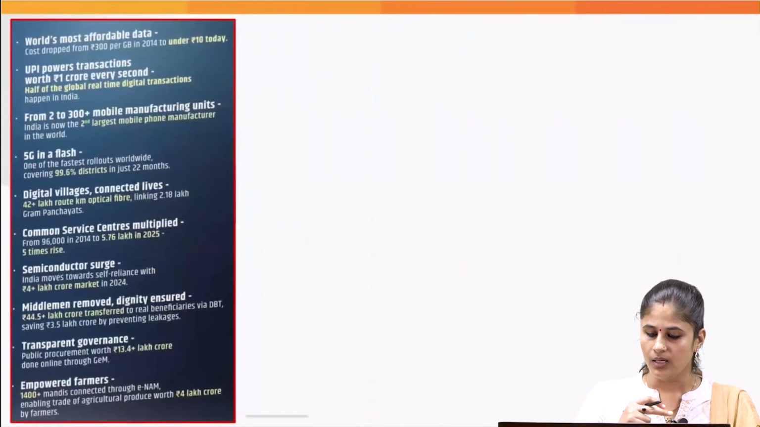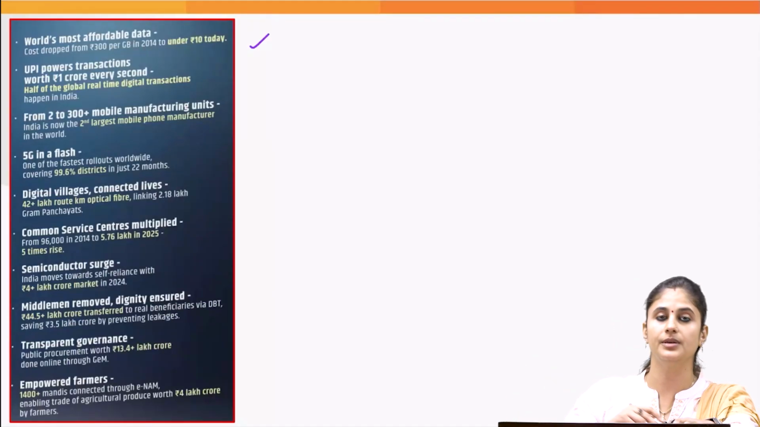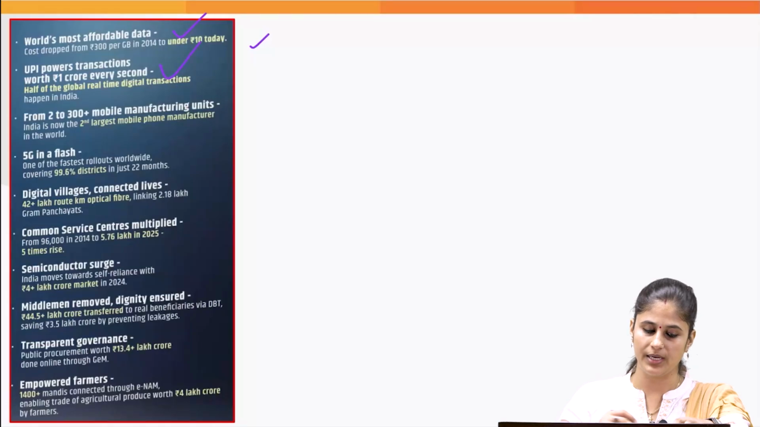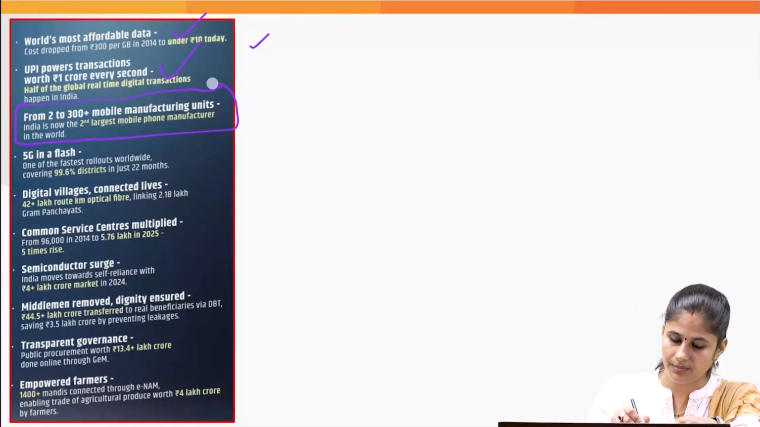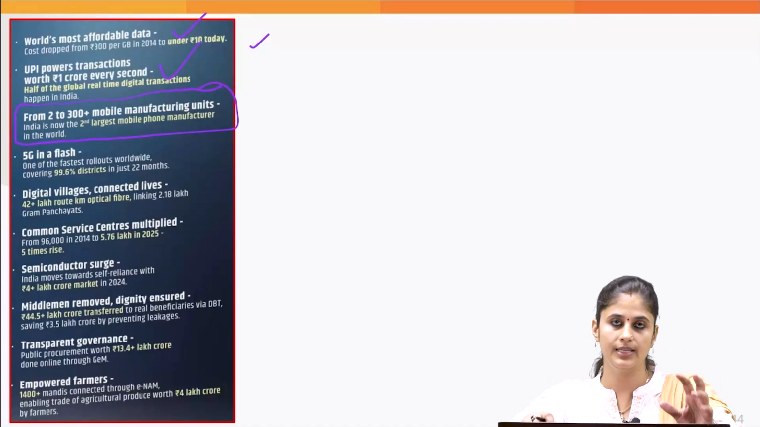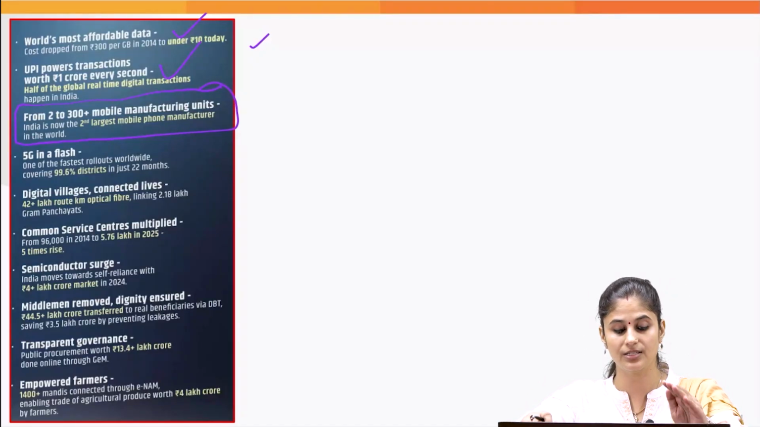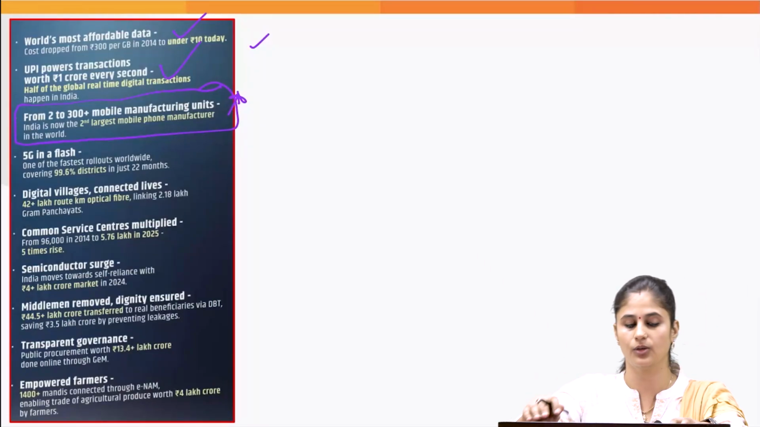Now today's newspaper highlights various other achievements of this particular mission, like affordable data, which we have discussed, and UPI transactions, which we have discussed. Then because of the PLI scheme for the electronics manufacturing sector, India has now become the second largest mobile manufacturer in the world. So this is another achievement that we can quote.